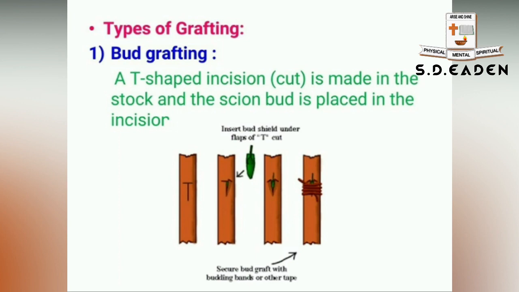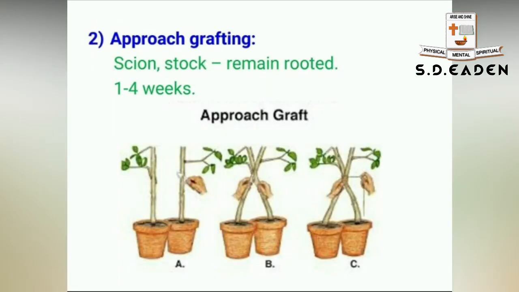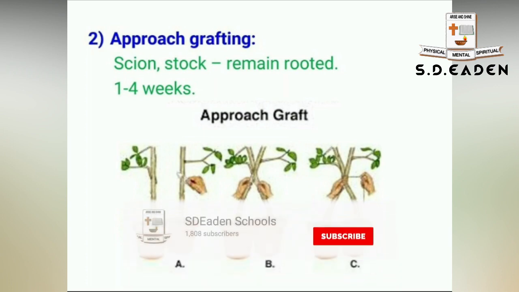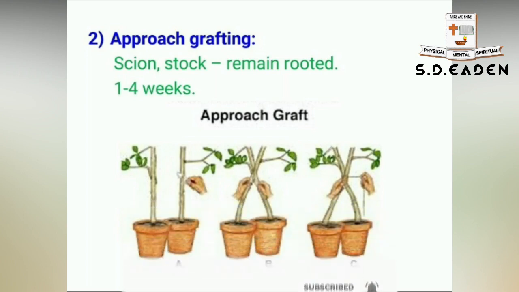Okay, next one is approach grafting. In this method, both the stalk and the scion remain rooted. Separately they are grown, and the stalk plant is brought closer to the scion, and in both the stalk and the scion, similar size branches should be selected, and a small cut should be given on both the stalk and scion surfaces, and the cut parts should be tied together with a tape.